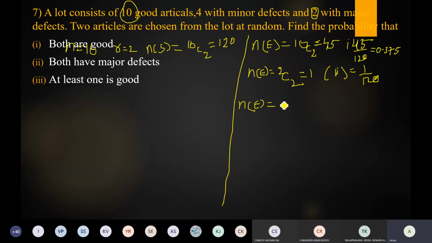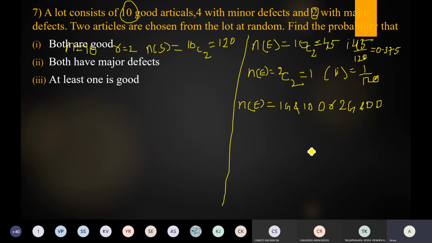At least one is good means if we take one item as a good item, the next one is either major or minor defective. Let us consider here minor and major are defective items. So out of total 16 items, 10 are good and 6 are defective. So take one good item and one defective item. Or we can also choose the next way: 2 good items, which means 0 defective items. Is it right?